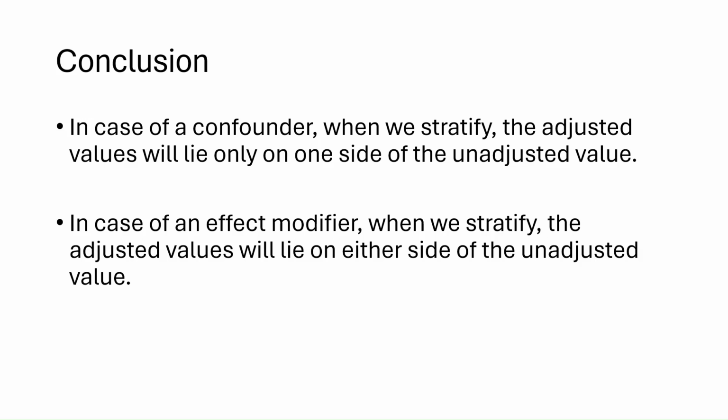Next, looking at the effect modifier, we can say that the adjusted values will always lie on either side of the unadjusted values. If the effect modifier is a positive effect modifier, then, in the presence of that effect modifier, the adjusted value will be higher than the unadjusted value. In case the effect modifier is a negative effect modifier, then the adjusted value will be lower than the unadjusted value. Hope this will clarify the difference between confounder and effect modifier,